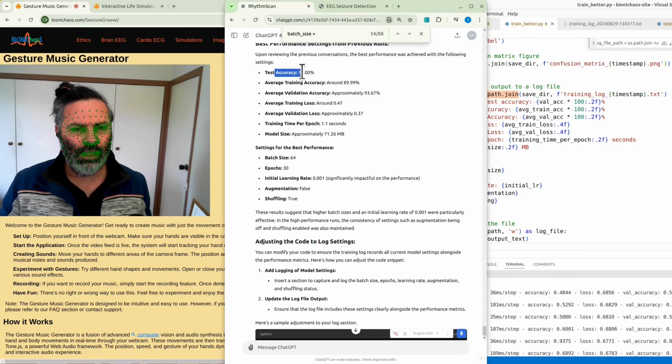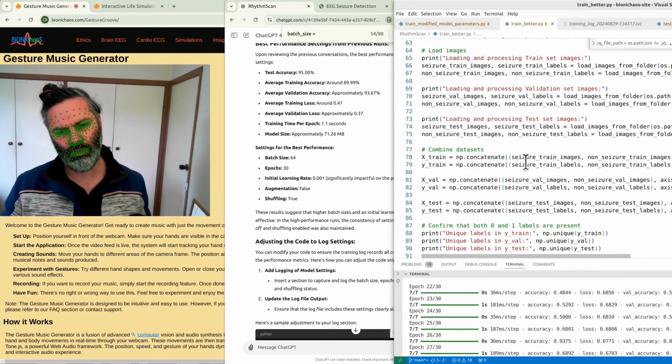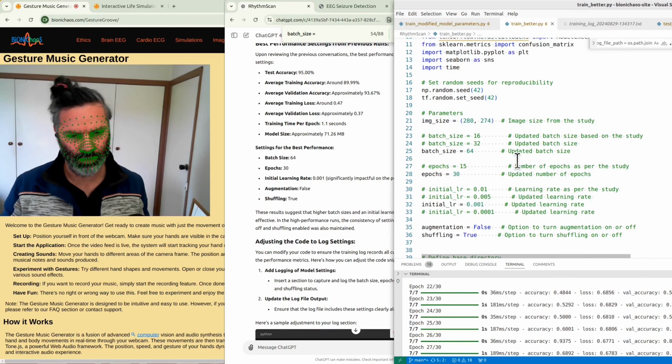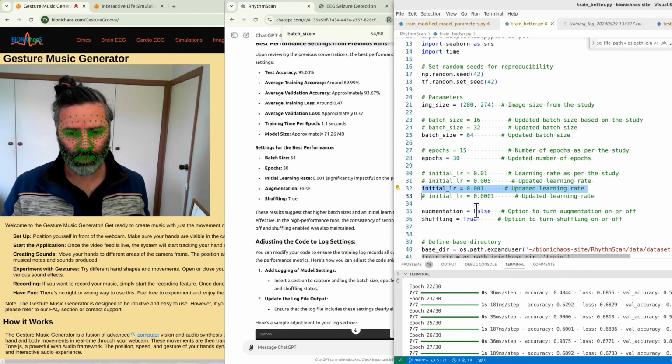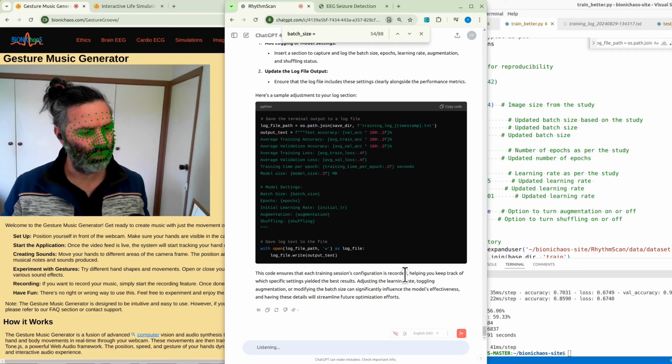So we had a test accuracy of going up all the way to 95 with these settings for the best performance, but that's what we have at the moment. So why can't we reproduce the results? Yeah, we have the batch size of 64, epochs 30, initial learning rate, that, and augmentation false, shuffling true. I was getting 95% test accuracy with average training accuracy at almost 90%. So am I currently using the same settings?